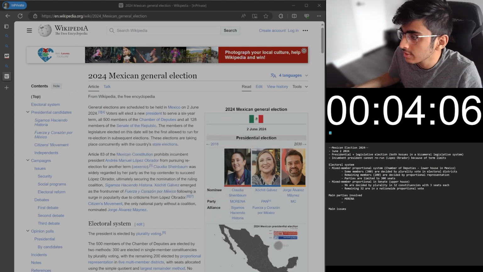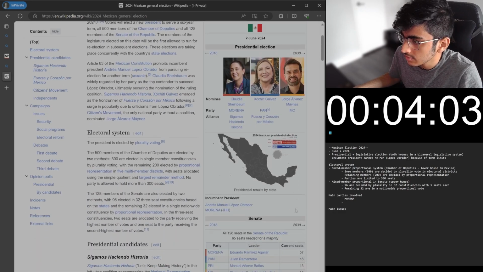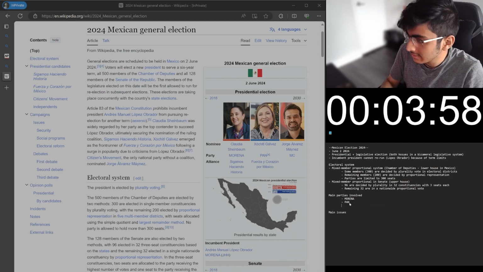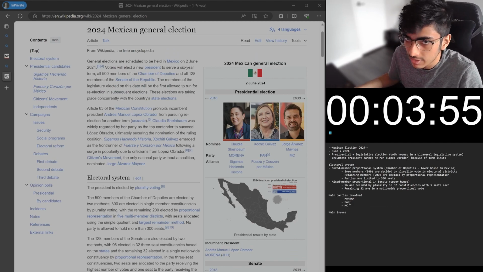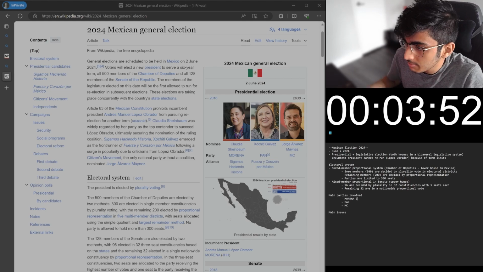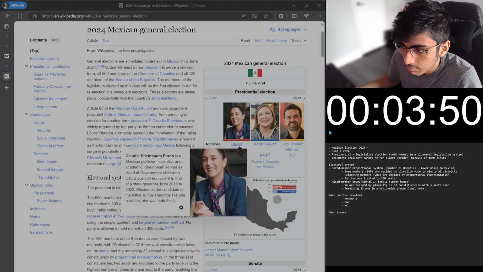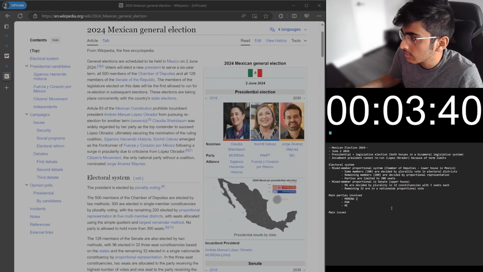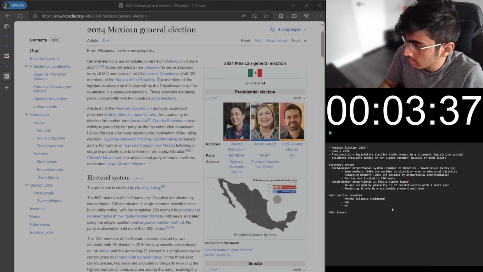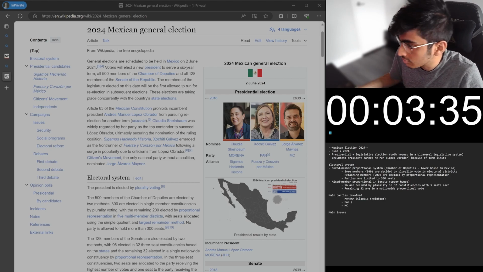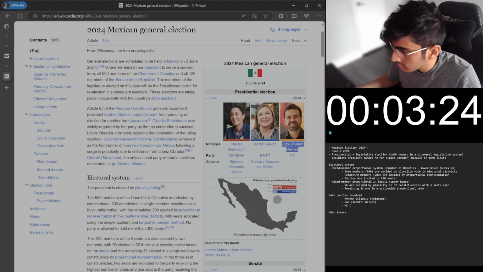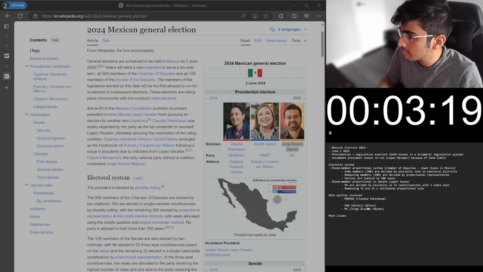And then usually they put the next 2 biggest parties over here, so I'll just assume that that's what we have over here as well. We're not looking for every last detail, we just want enough for a couple of minutes. So Morena is represented by the nominee. I'm assuming this is for president. Yeah, you can see this is the presidential candidate for Morena. So her name is Claudia Sheinbaum. And then, okay, I'm not even going to try to pronounce this one for PAN, but I'll copy it in. Okay, and then for MC, we have this man, Jorge. Now, I just want to summarize each of these parties quickly.